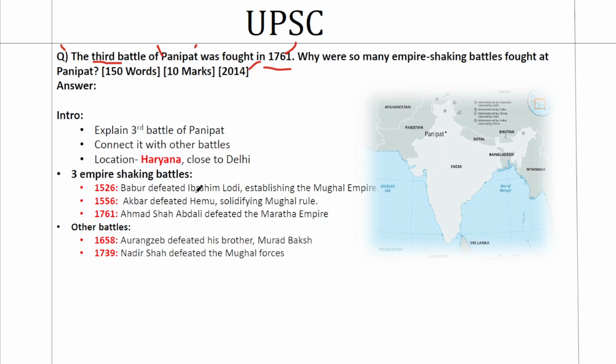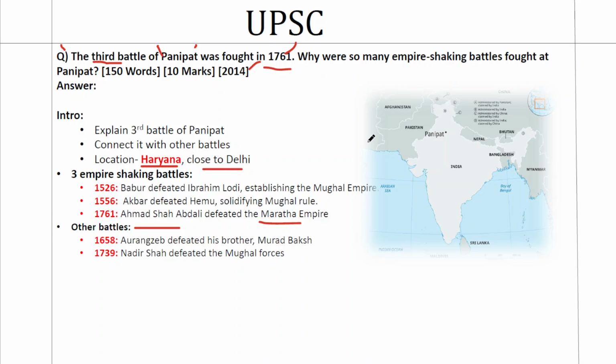So the third Battle of Panipat was fought between Ahmad Shah Abdali and the Maratha Empire, and he defeated them. The ambition of the Marathas to take the place of the Mughals and to control entire India was spoiled by Ahmad Shah Abdali in the third Battle of Panipat. So we'll explain that here. Then we'll connect it with other battles in Panipat, for example, the other two empire-shaking battles and numerous battles that were fought. We'll also give the strategic location in the intro. Where exactly is it located? It is in Haryana, very close to Delhi, the capital of most of the dynasties in India.